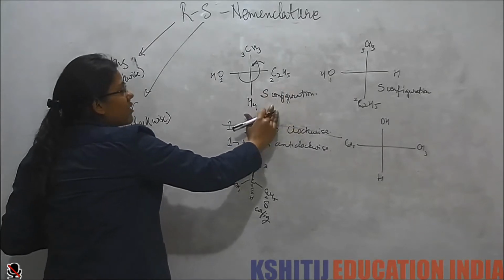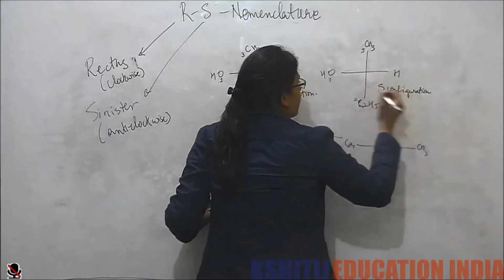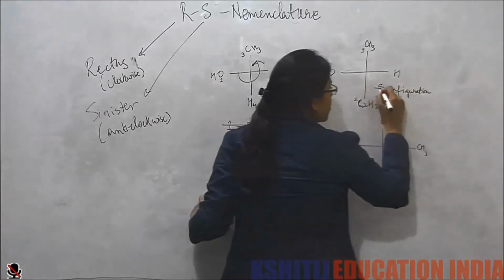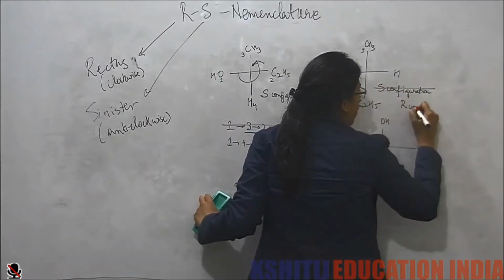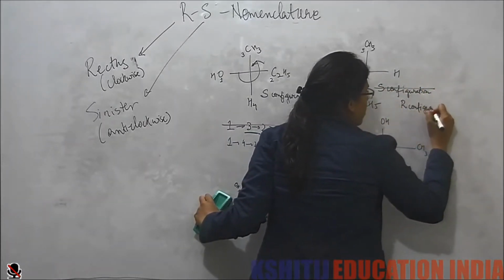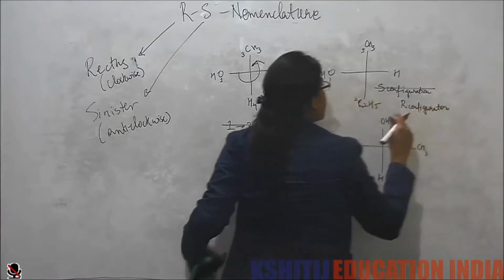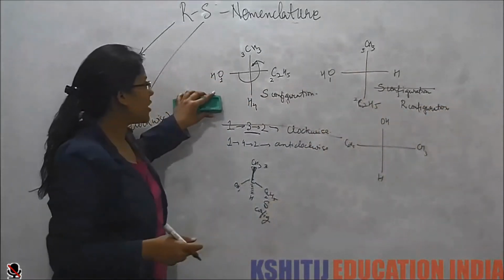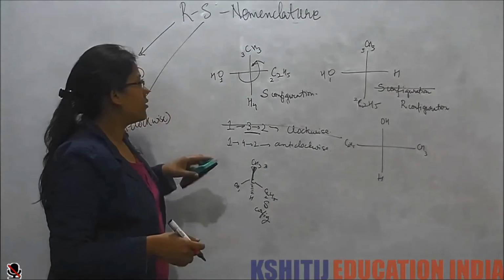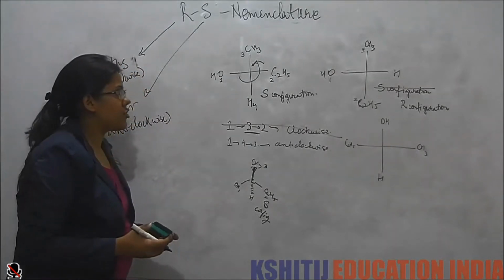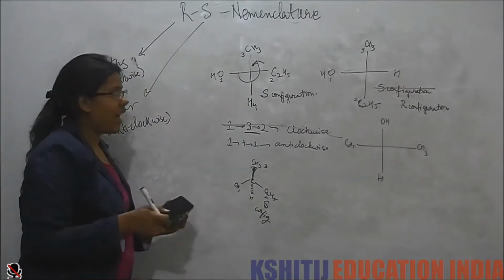So that means this is not S configuration, this is an enantiomer of this, it is an R configuration. Because by any rotation, I cannot get this molecule, but if I do an exchange, then I will get this molecule.